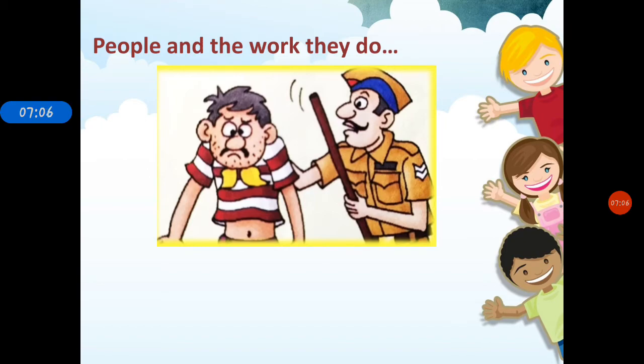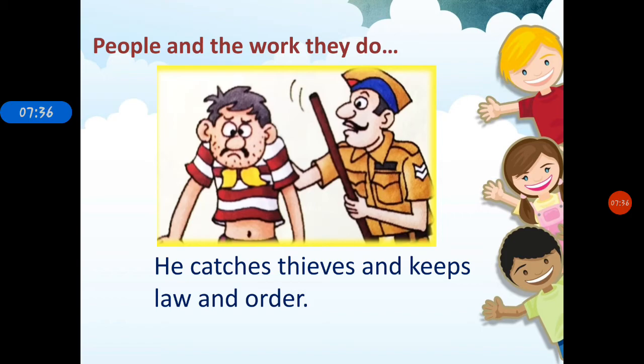Nowadays, criminal activities are a nuisance in our society. There is a person who controls criminal activities and maintains law and order. Do you know the name of this great helper of our society? He is a very important part of our society. Yes, he is a policeman. He catches thieves and keeps law and order. He is a policeman.